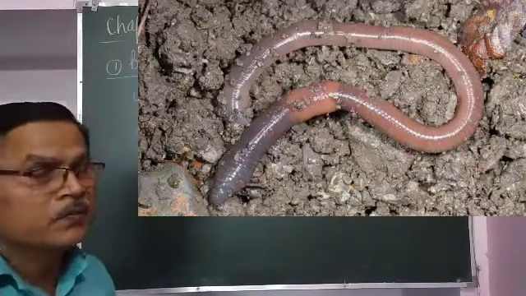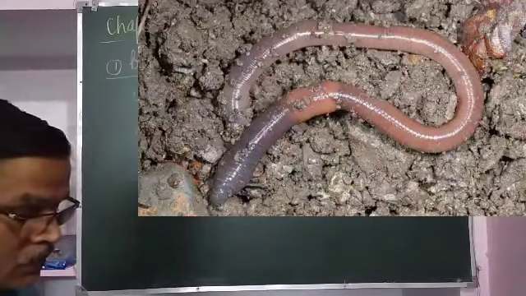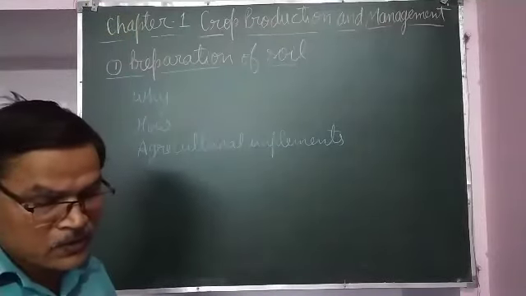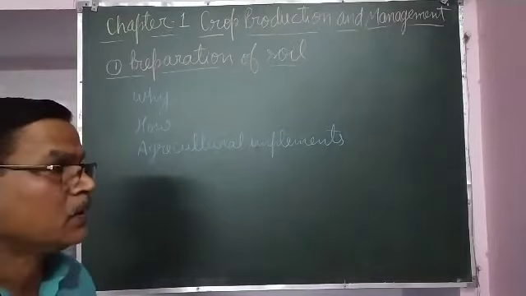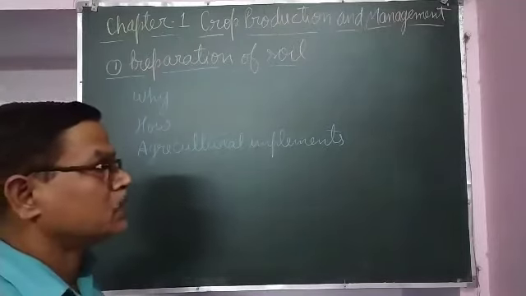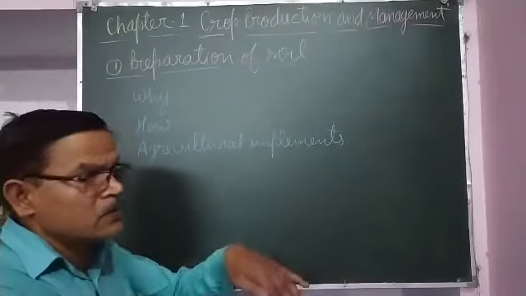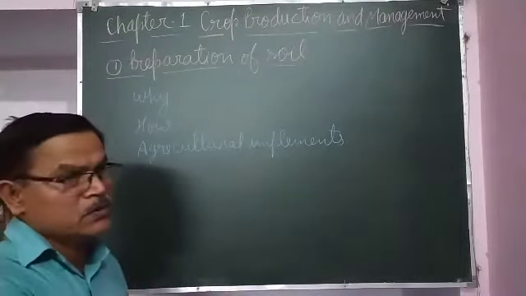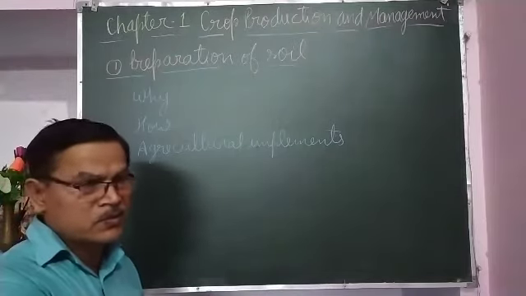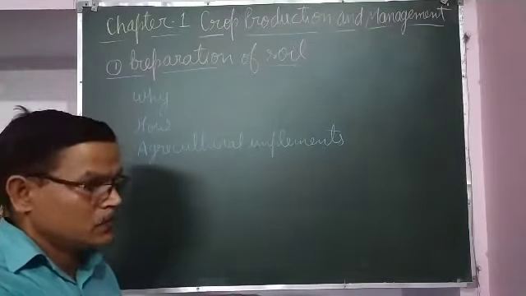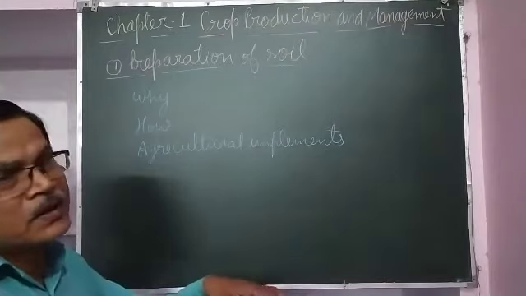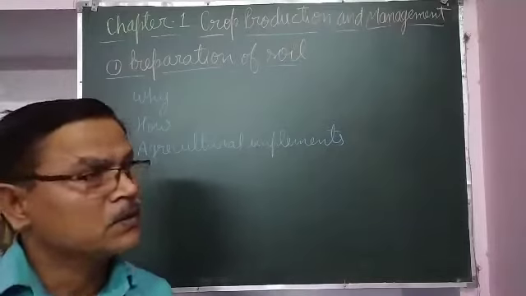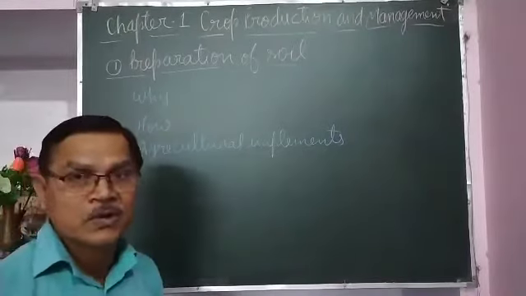Turning and loosening of soil brings nutrient-rich soil to the top. When soil is turned during plowing, the downside soil comes upward. So the nutrients from organic materials decomposed at the lower level come upside, and the plant roots are able to find and absorb those nutrients.